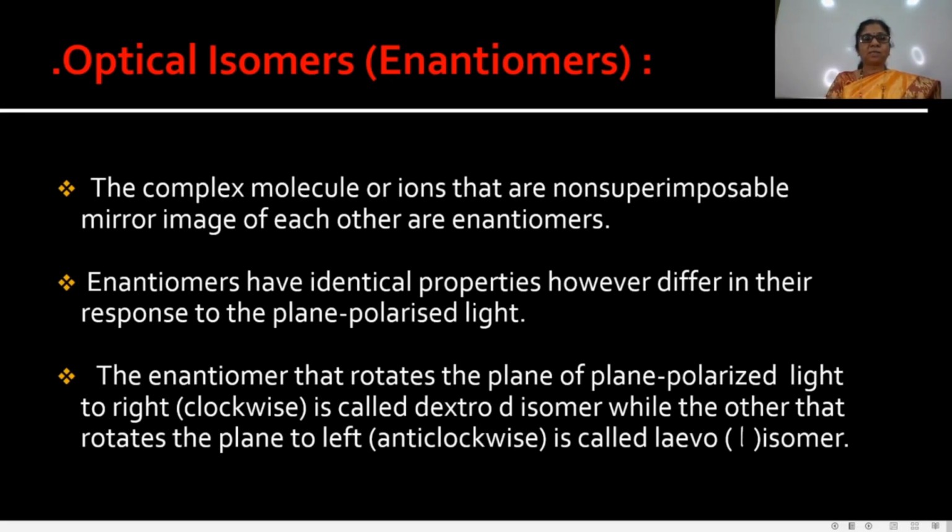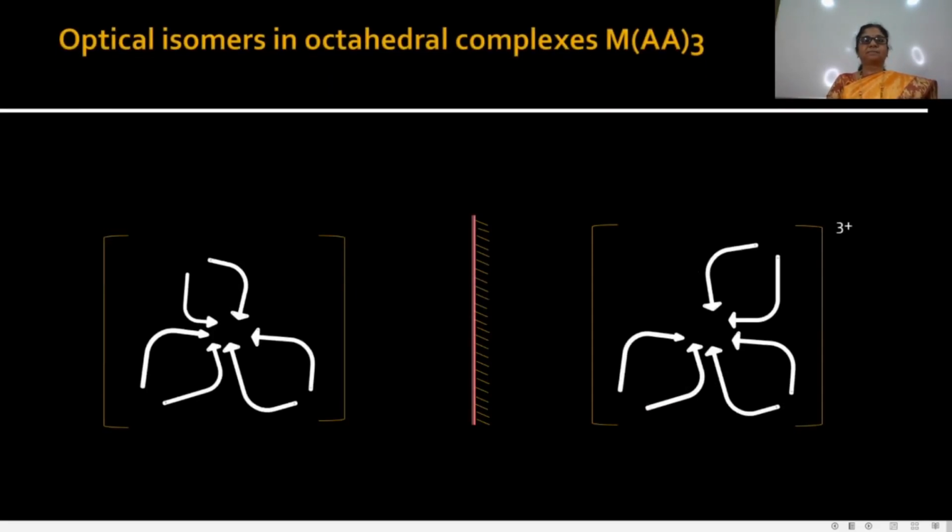In this way, the isomers are of two types, D isomer and L isomer. Now see the examples. The optical isomers in octahedral complexes. The type of the complex is M(AA)3, that means it has bidentate ligands. Optical isomerism is obtained in complexes containing these bidentate ligands. These octahedral complexes have coordination number 6 and contain 3 bidentate ligands.